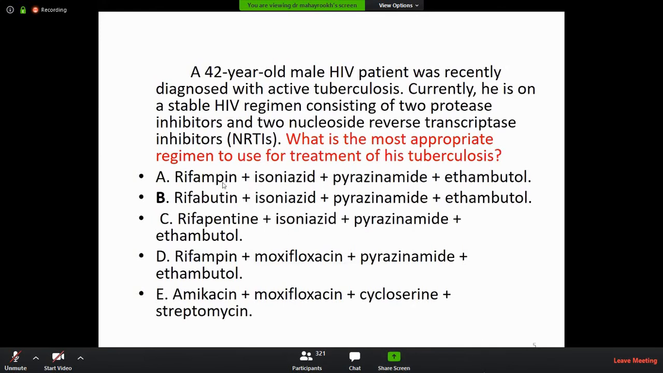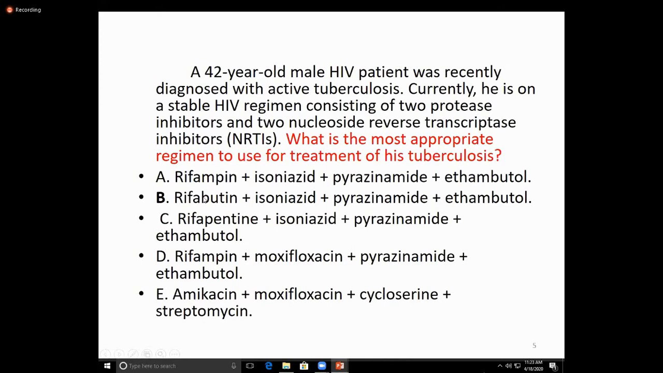Otherwise, the rifampicin is a potent enzyme inducer. Another drug is the